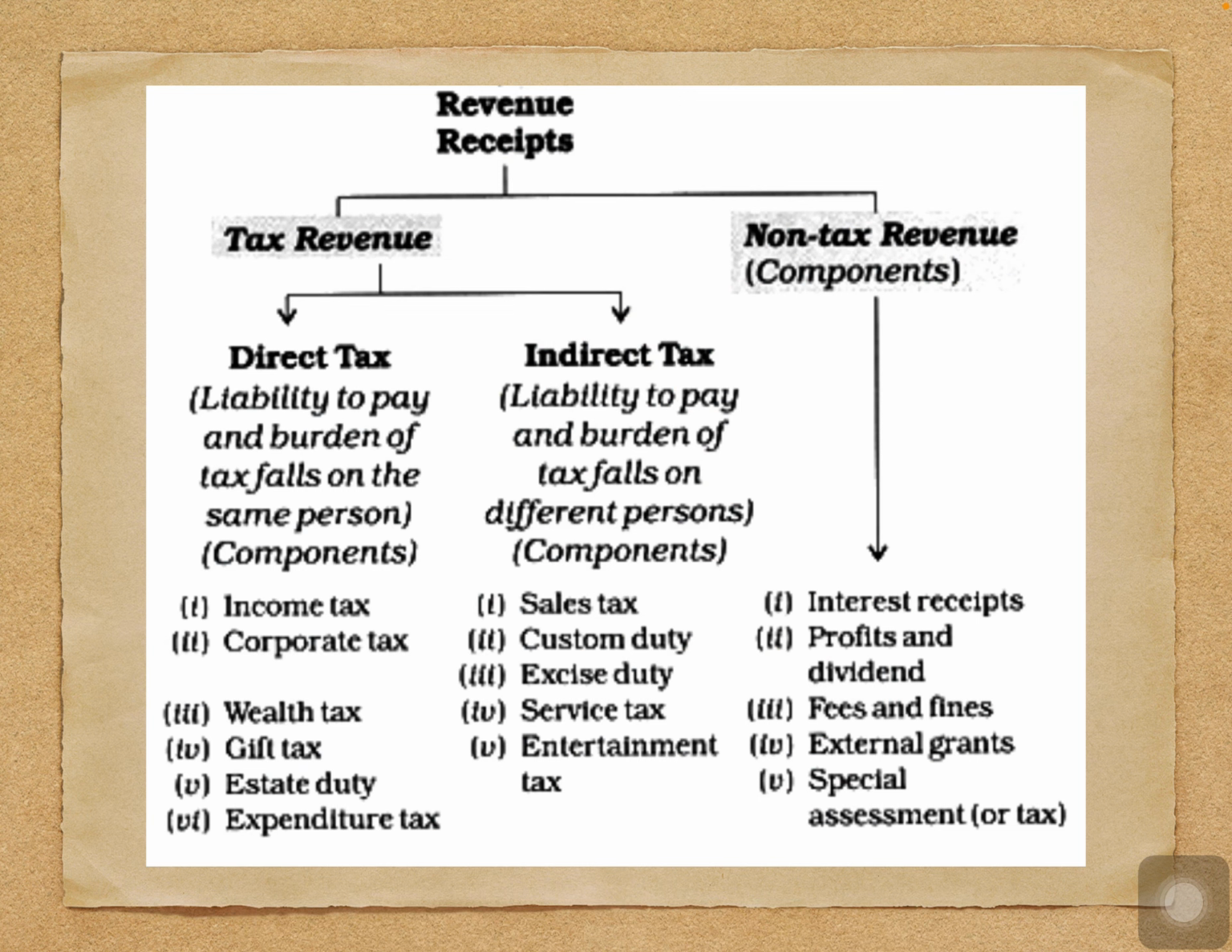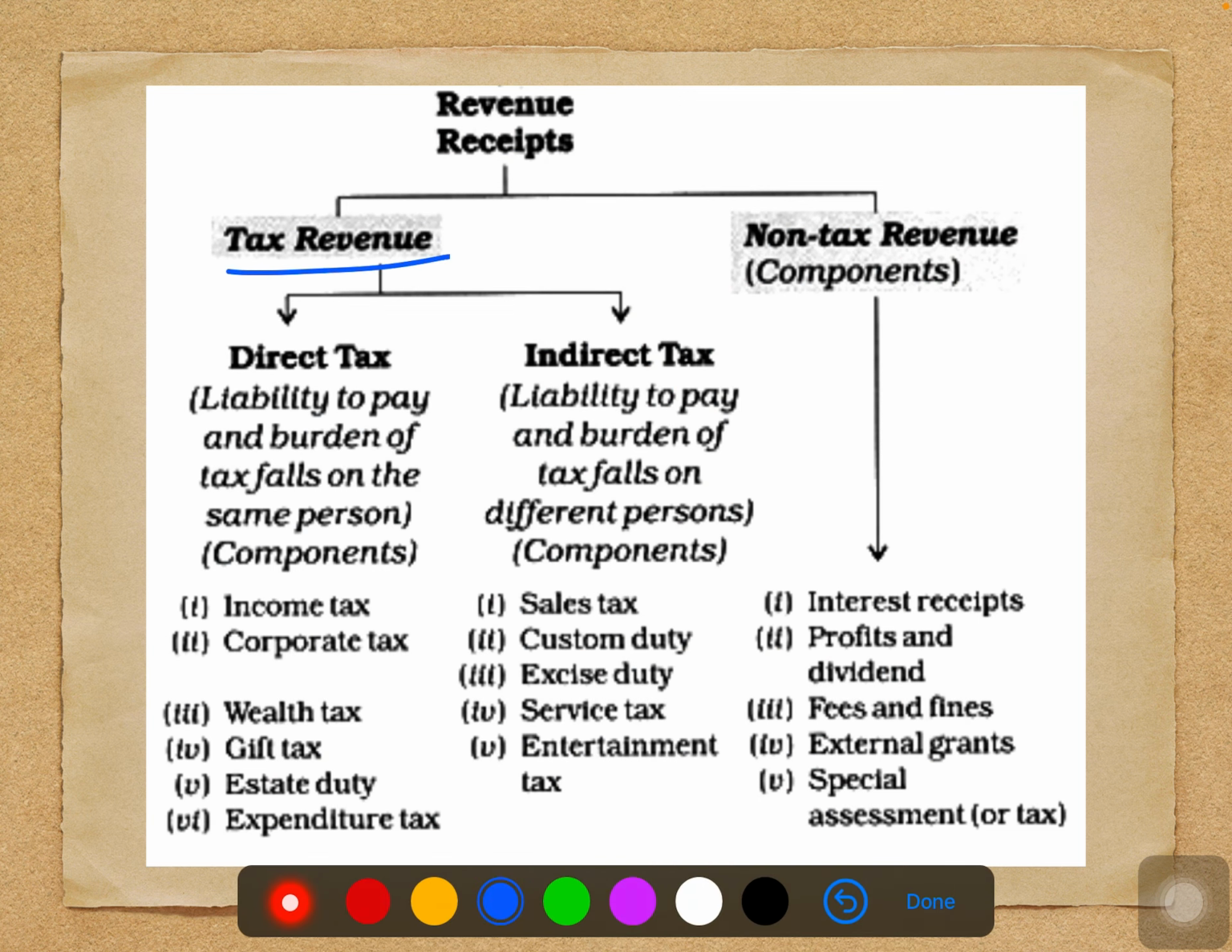The revenue receipts are those receipts that do not lead to a claim on the government. They are therefore termed as non-redeemable. They are also divided into two different ways, that is tax revenue and the non-tax revenue. Let's talk about tax revenue first. The tax is nothing but the money that people pay to the government as taxes or duties. So if they get revenue from that, that's called tax revenue.